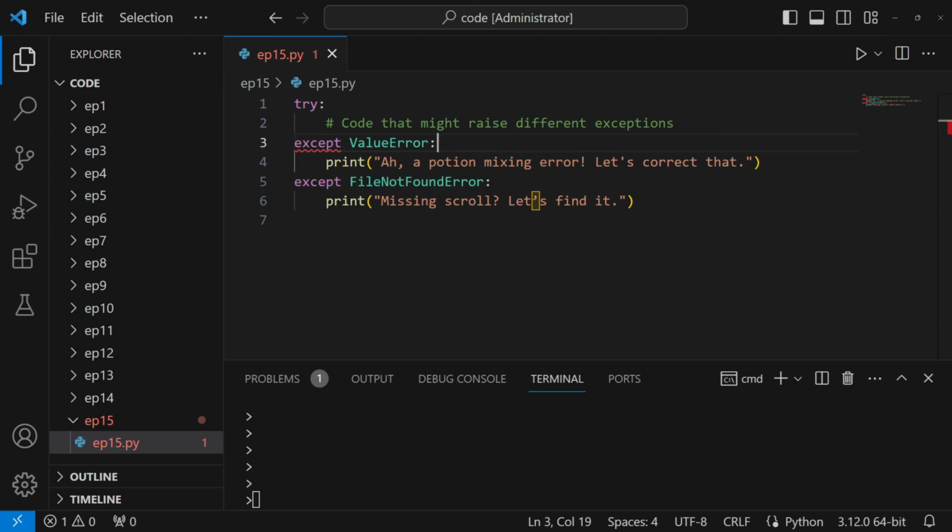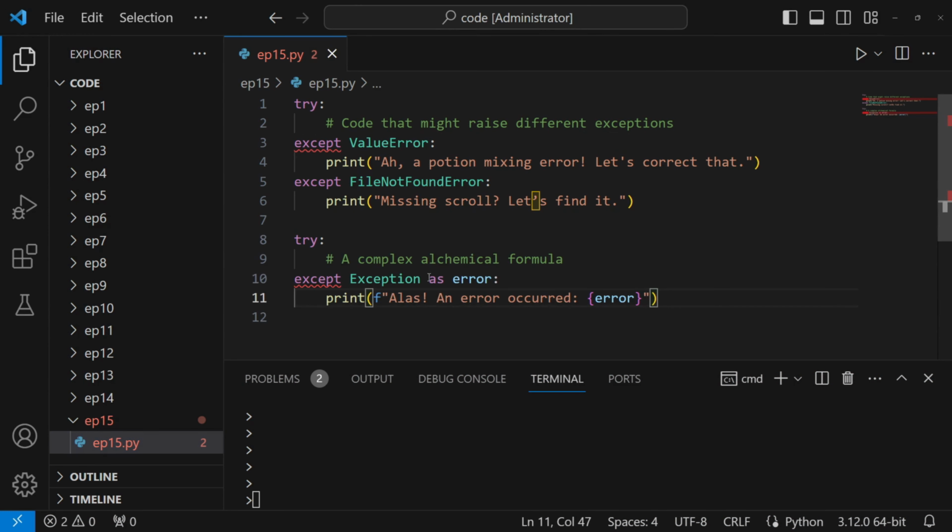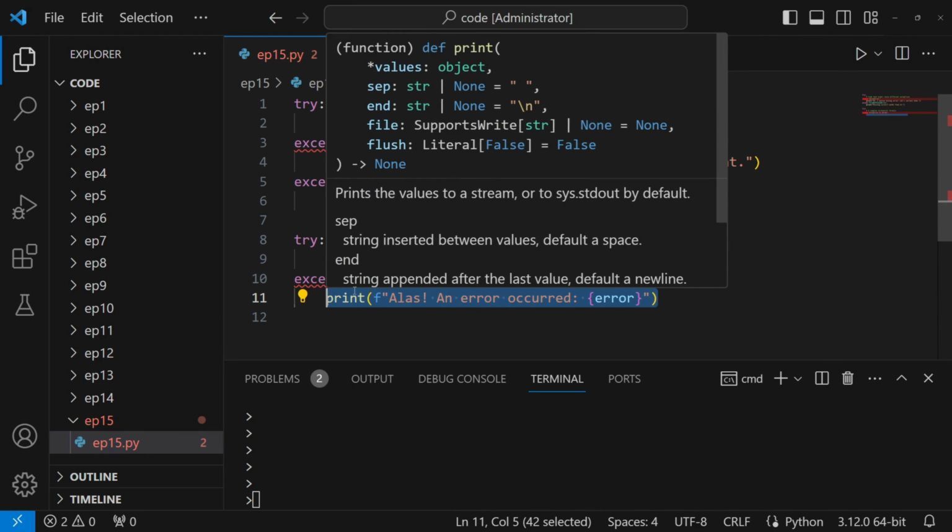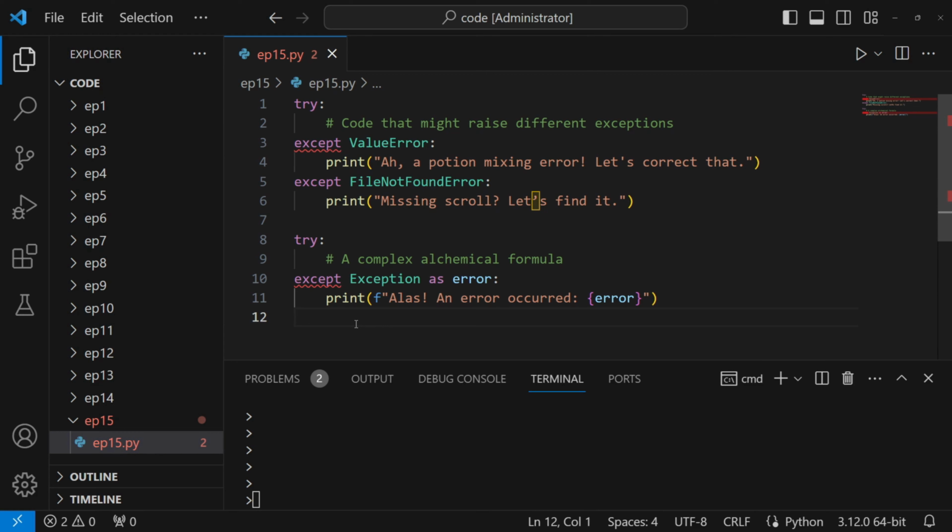Python doesn't just tell you that an error occurred, it gives you the details. Like a wise sage, it imparts information about the error, helping you understand what went wrong and where. In this spell, our wizard uses "except Exception as error" to capture and inspect any unexpected error. Knowledge is power, especially when dealing with Python's mystical exceptions.